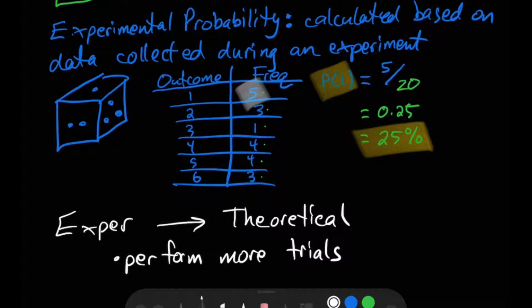That's part of the wonder of life. You never know for sure what's going to happen. So it's not a guarantee, but generally speaking, the more trials we perform, the closer our experimental probability gets to our theoretical probability. This is basically as far as we got last time in our discussion of probability, and so I'd like to extend it a little bit now and talk about probability distributions.